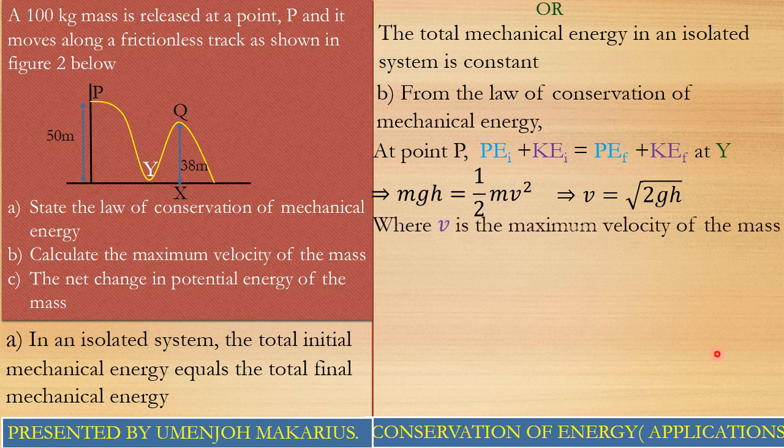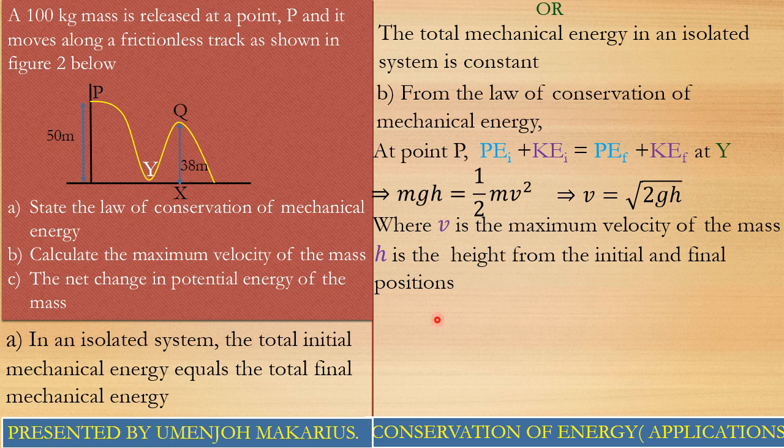So we have to tell them that where v is the maximum velocity of the mass or of the particle, h is the height between the initial and the final position. Great. In this case, we have taken our final position momentarily to be Y. But from the question, this is not the final destination of our mass. It is rather at the point Q. Great. But we've taken this to be our final position because at this point, guys, the potential energy is zero. That's why.